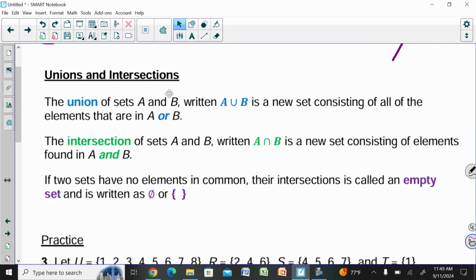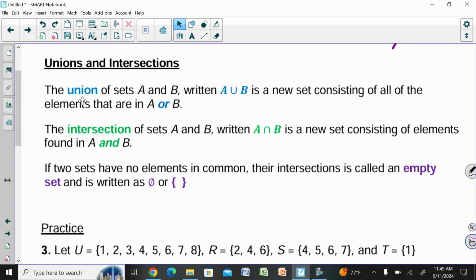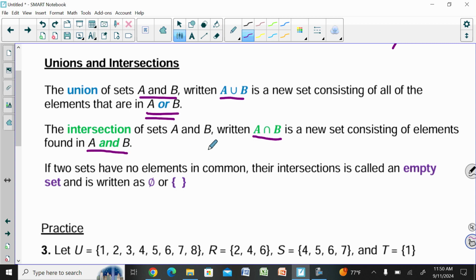Okay, a union and an intersection here. A union of sets A and B is written A union B. It consists of all elements that are in A or B. So that's the key fact here. It's in either A or B. That would be called a union. Or an intersection, and notice the symbol. For intersection, we flip the symbol over. An intersection consists of the elements that are in A and B.